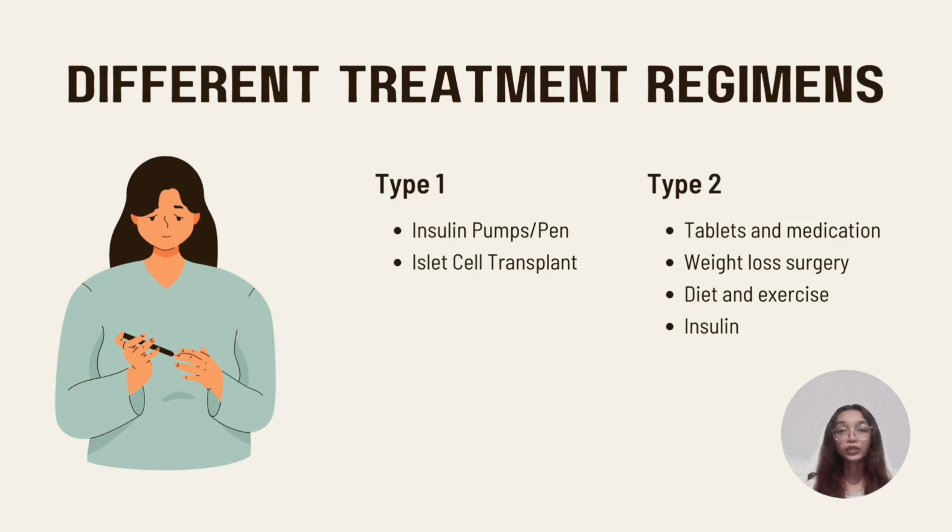On the other hand, there are more treatments for people with type 2 diabetes. First, tablets and medication, which may help manage their blood sugar levels. Weight loss surgery is also an option. There have been lots of studies that have found that this can help to put type 2 diabetes into remission. Third, diet and exercise. Lots of people with type 2 diabetes don't take any medication and they instead treat their diabetes by eating well and moving more. Insulin is also an option, however, if they have type 2 diabetes, they may not need to use insulin straight away. If they have another type of diabetes, their treatment options may be different.